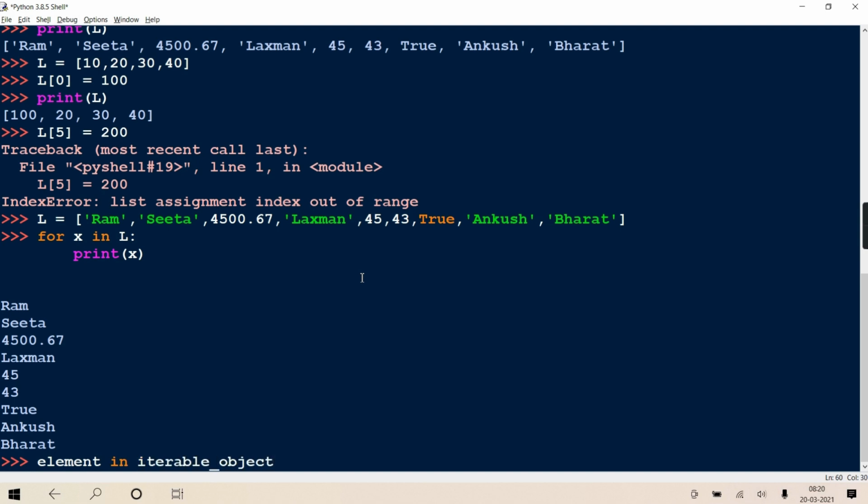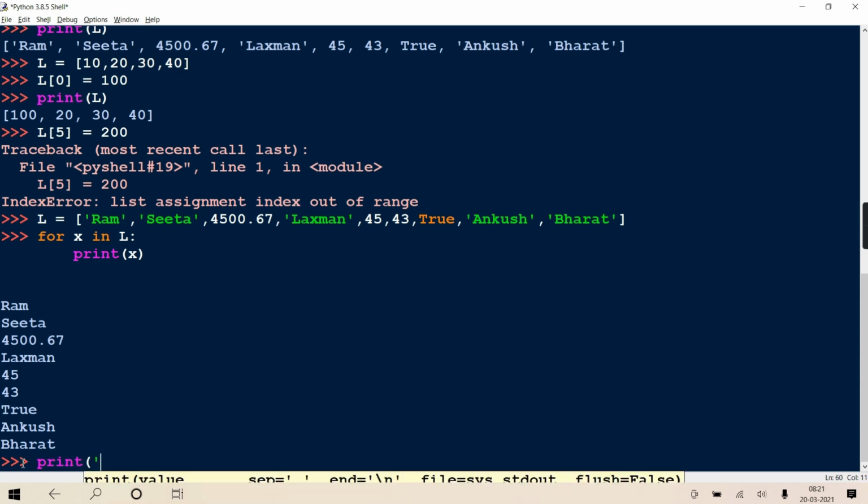Here also it's applicable for an iterable or sequence object, like string. String is also allowed because string is also a sequence object. It is a sequence of characters. So if your element is present in this iterable object, it will return true, and if it is absent, it will return false. That simple the work is.